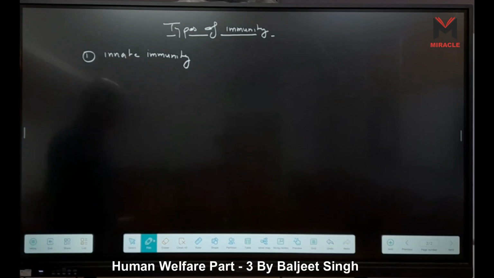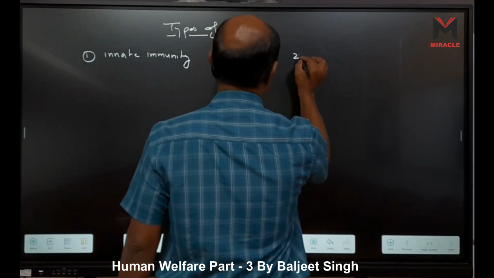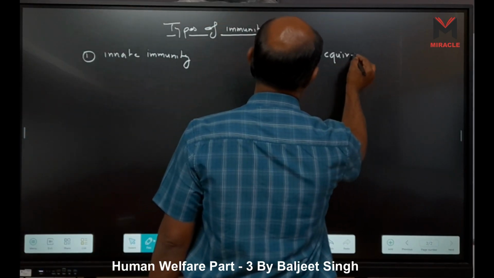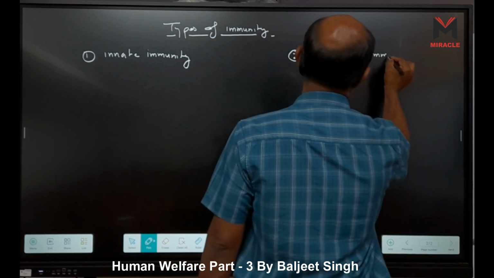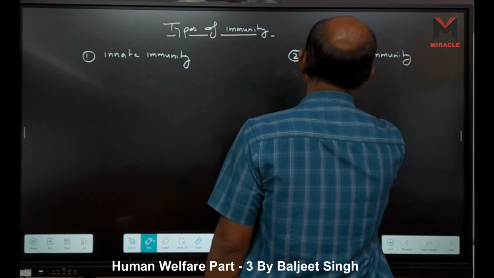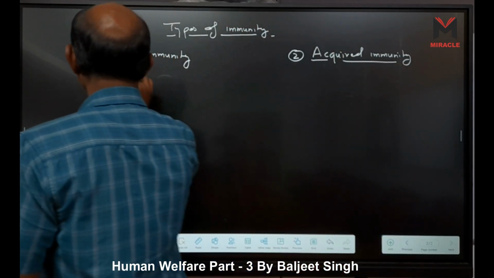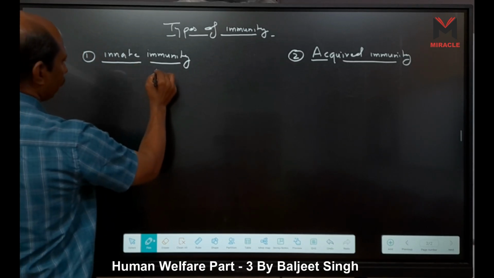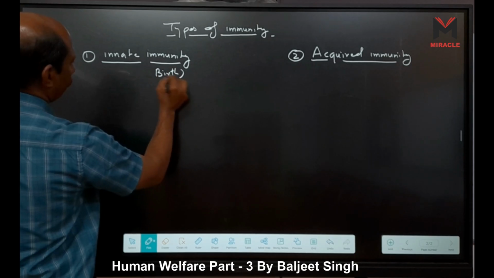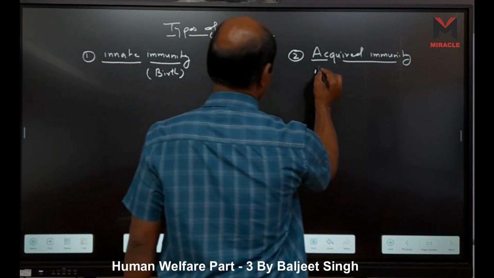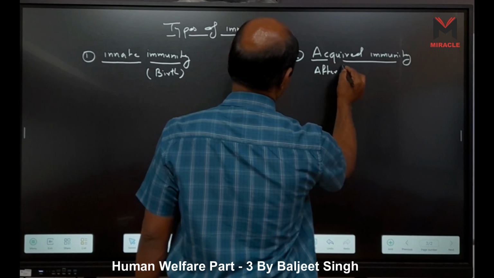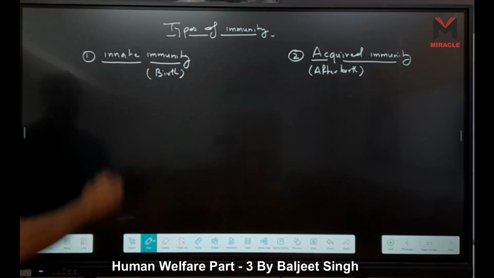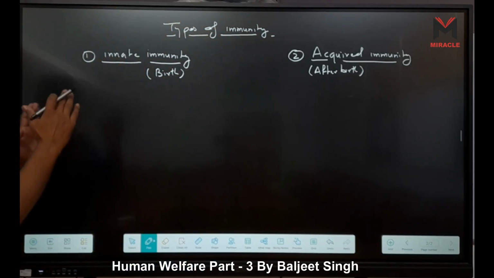Innate immunity, right? And second is our acquired immunity. So now we have two types of immunity, innate and acquired. Innate means what? It comes by birth. And acquired means after birth. Through the atmosphere we acquire it. Now here, when we consider innate immunity, it is not specific.